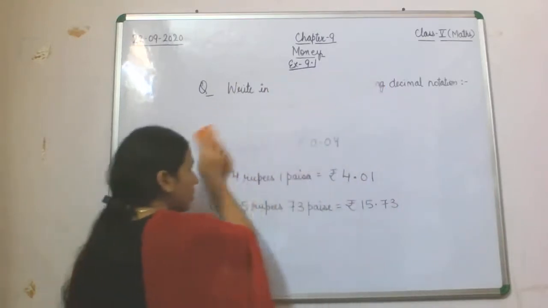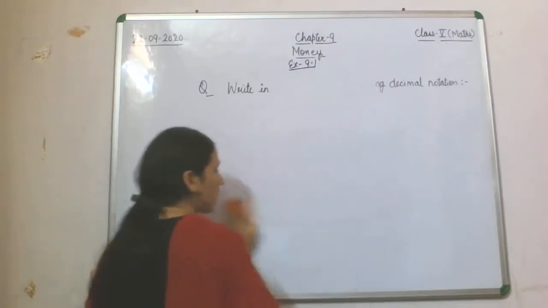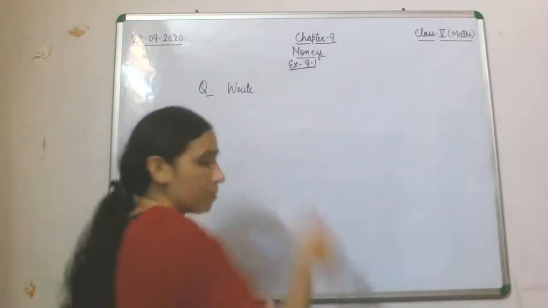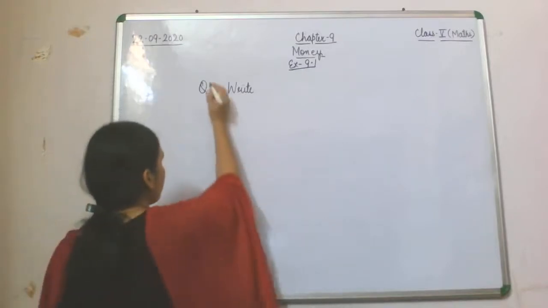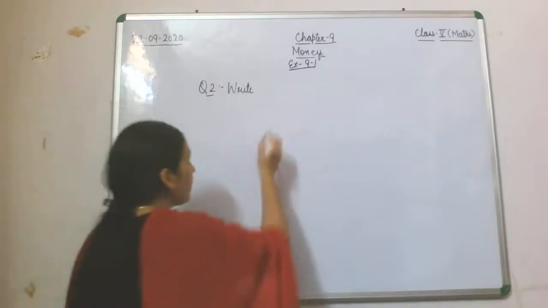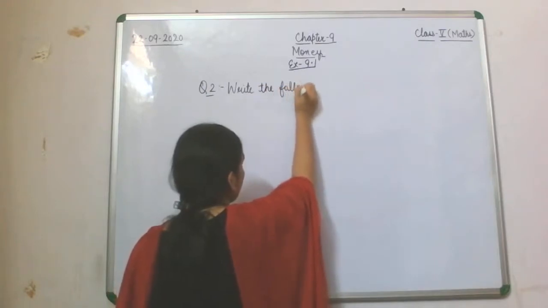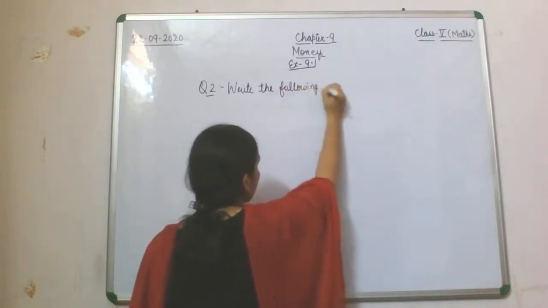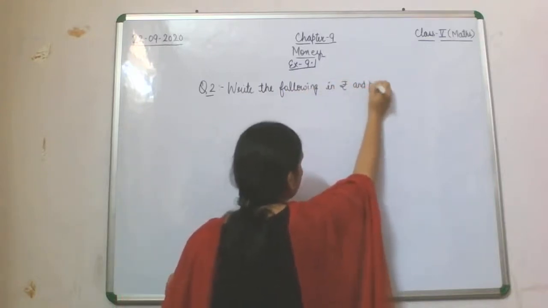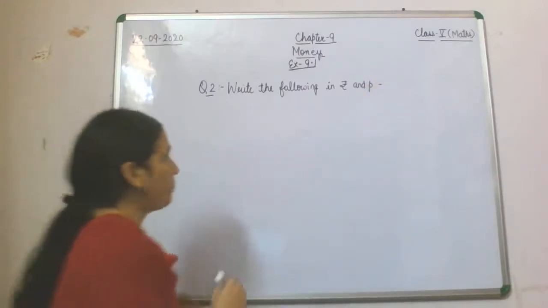Now what is that question number 2? You have been given amounts in rupees and you are supposed to write them in rupee and paise. So in question number 2 we will change it a little bit: write the following in rupee and paise.